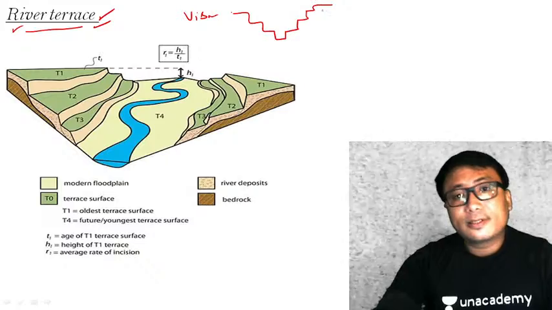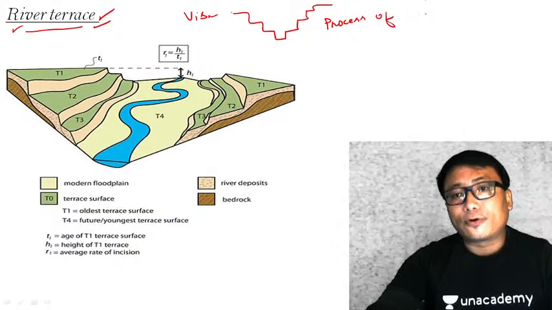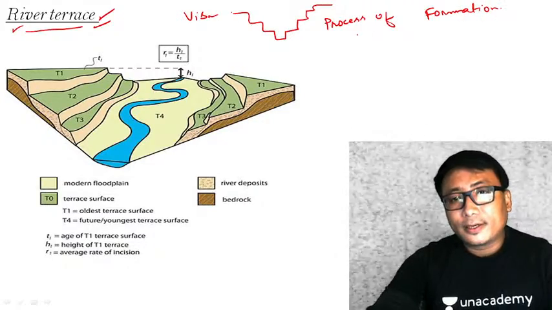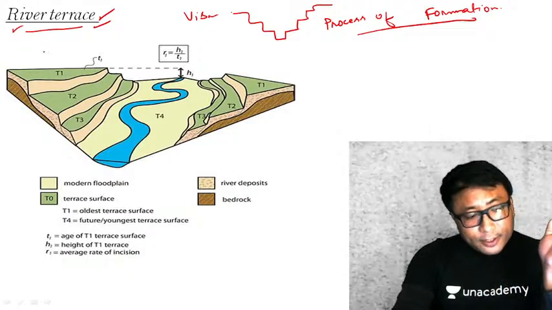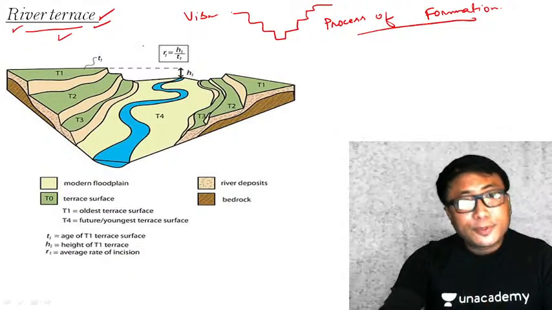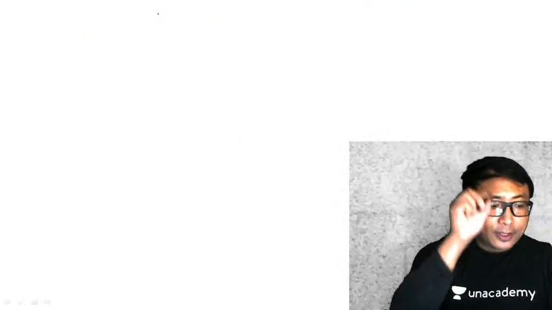The reason is the process of formation. The process of formation is different. That's why the earlier one is known as structural bench, and this is known as river terrace. It is because of the river rejuvenation. How and why? Kindly follow the pointer, very important.